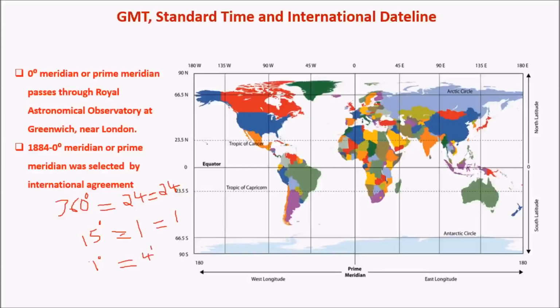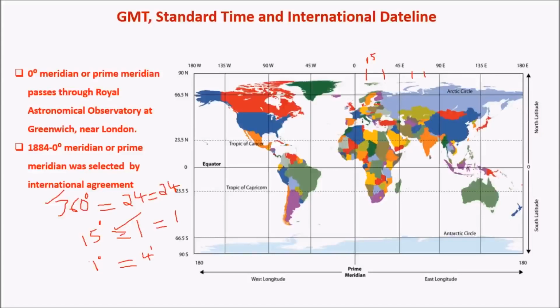So why is all this done? We know that in a day there are 24 hours. So the Earth would cover an angle of 15 degrees in this 1 hour. So it would cover a total angle of 360 degrees in 24 hours. So by this measure, we see that every 15 degrees would correspond to 1 hour. So from this prime meridian, we take 15 degrees at certain intervals, that is 15 degrees, 30 degrees, 45 degrees, and then 60 degrees, 75, etc. And each of these major longitudes would be equal to 1 hour.